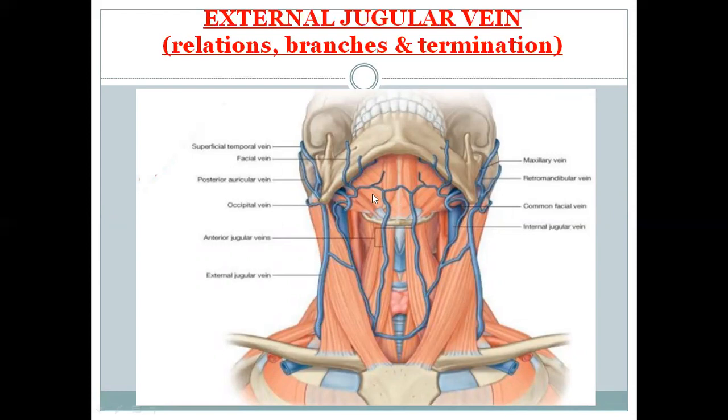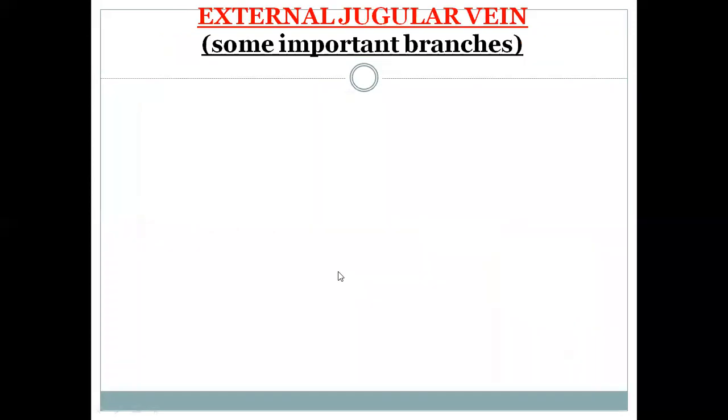Anterior jugular drains the superficial part of the submandibular and the anterior area of the neck. They also enter into the external jugular vein. And suprascapular receives the area around the scapula.